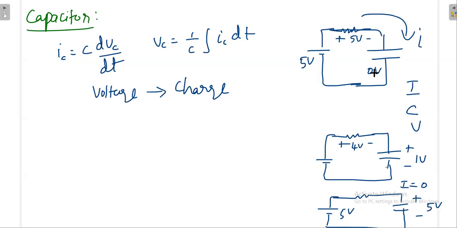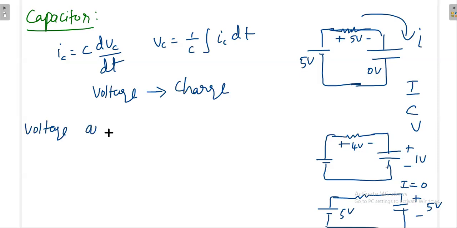Okay, so initially the current is maximum, because here the voltage is 0. Later, if you see, the current is minimum, but finally the voltage is maximum across the capacitor. That means the voltage across the capacitor cannot change suddenly. That is not possible. If it were possible, then we could charge our mobile phone within no time. So that means voltage across the capacitor cannot change suddenly.